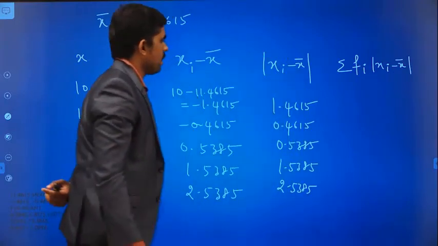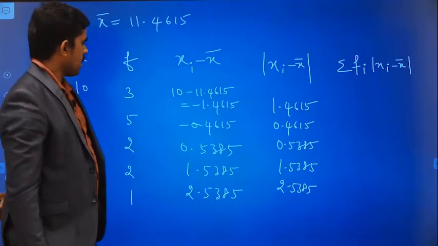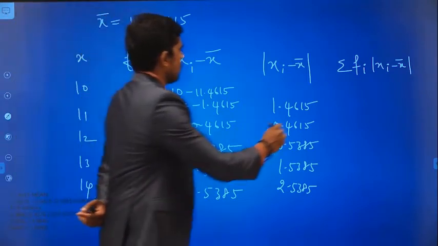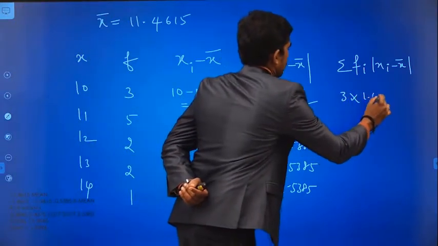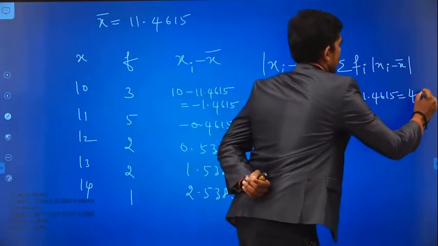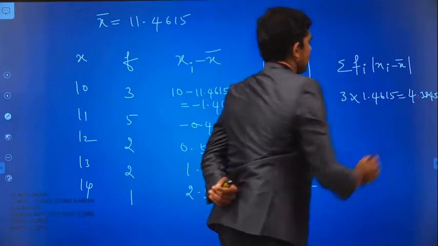I am going to multiply fi with the modulus of xi minus x bar. So f is here 3 into 1.4615. What I will get is 4.3845. You can check this.